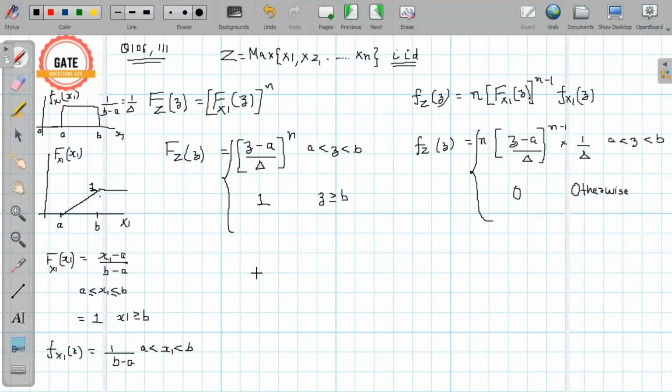So now let's solve part B. In part B, we have to evaluate the expectation of Z.